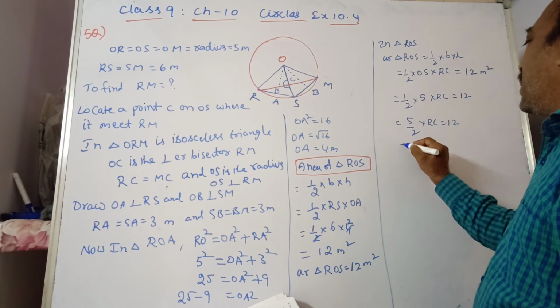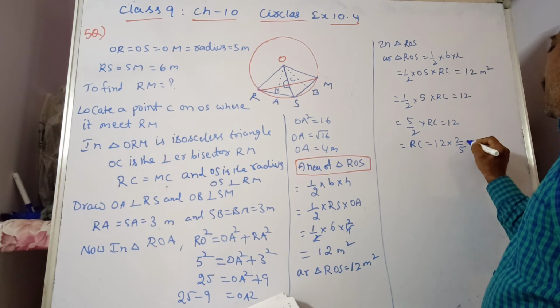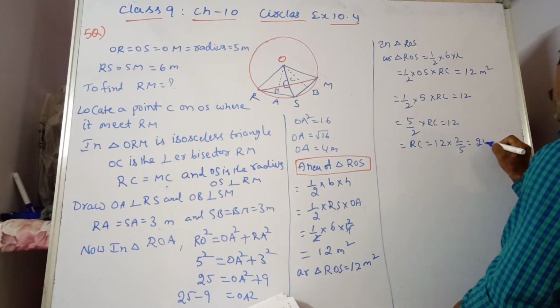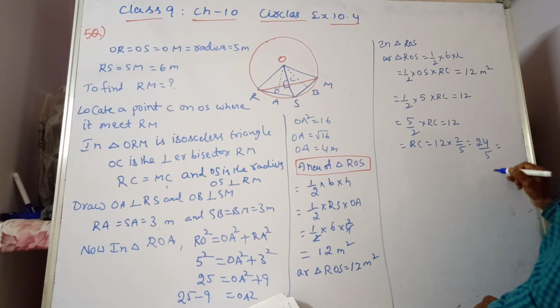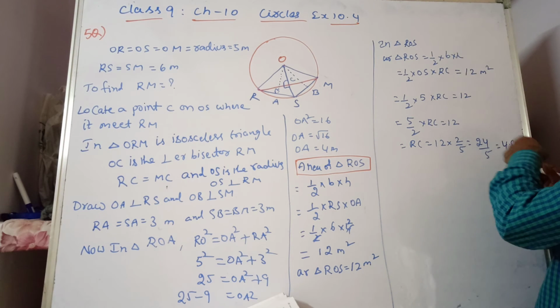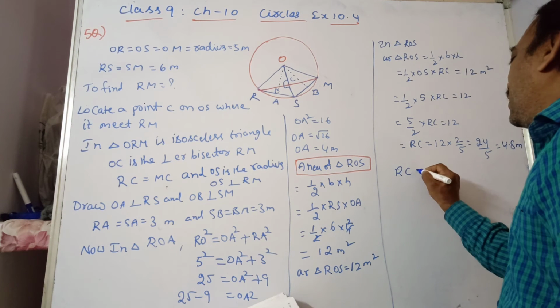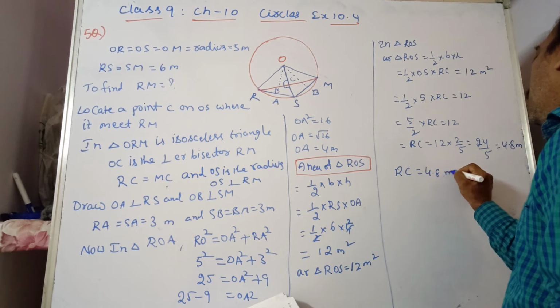Then transposing, RC is equal to 12 into 2 by 5, which is 24 by 5. In decimal form, 5 4s are 20, 5 8s are 40, so 4.8. RC is equal to 4.8 meters.